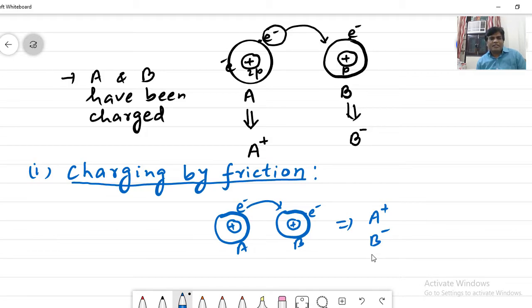So the comb becomes charged due to this method of friction, right? Let's see the next method.